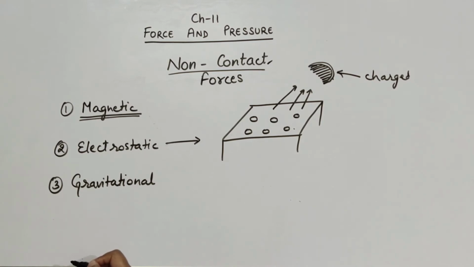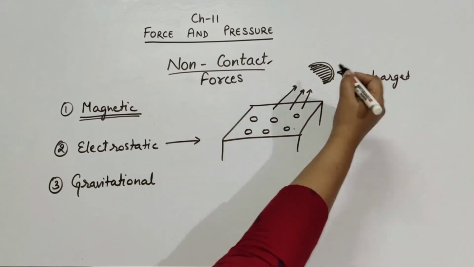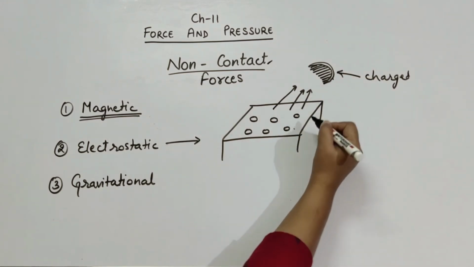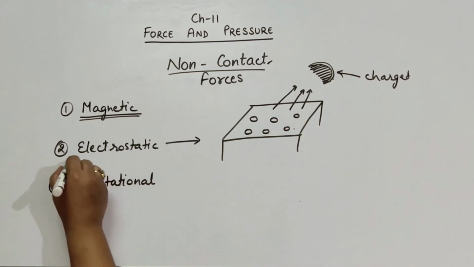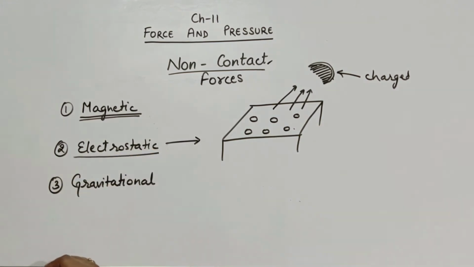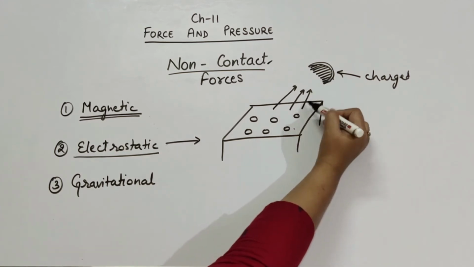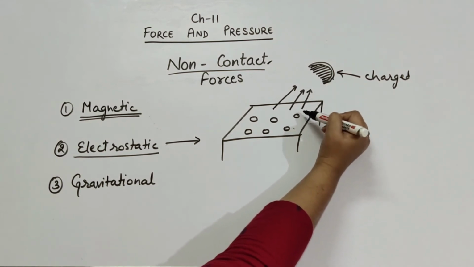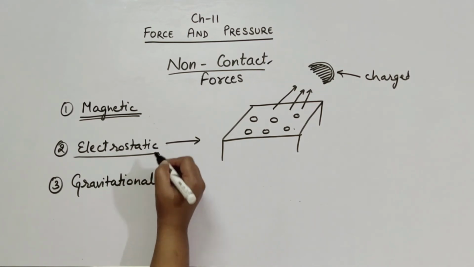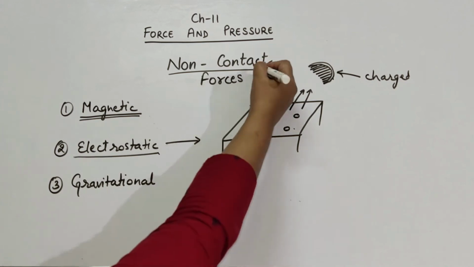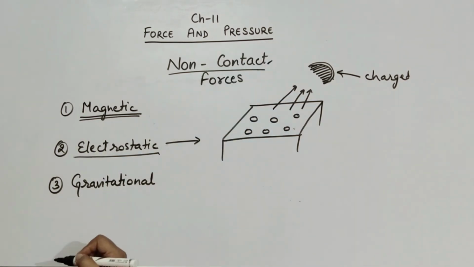So the force exerted by a charged body on another charged or uncharged body is known as electrostatic force. We also observed that comb and paper bits were not in contact, but the electrostatic force is present. Therefore, the electrostatic force is another example of non-contact forces.